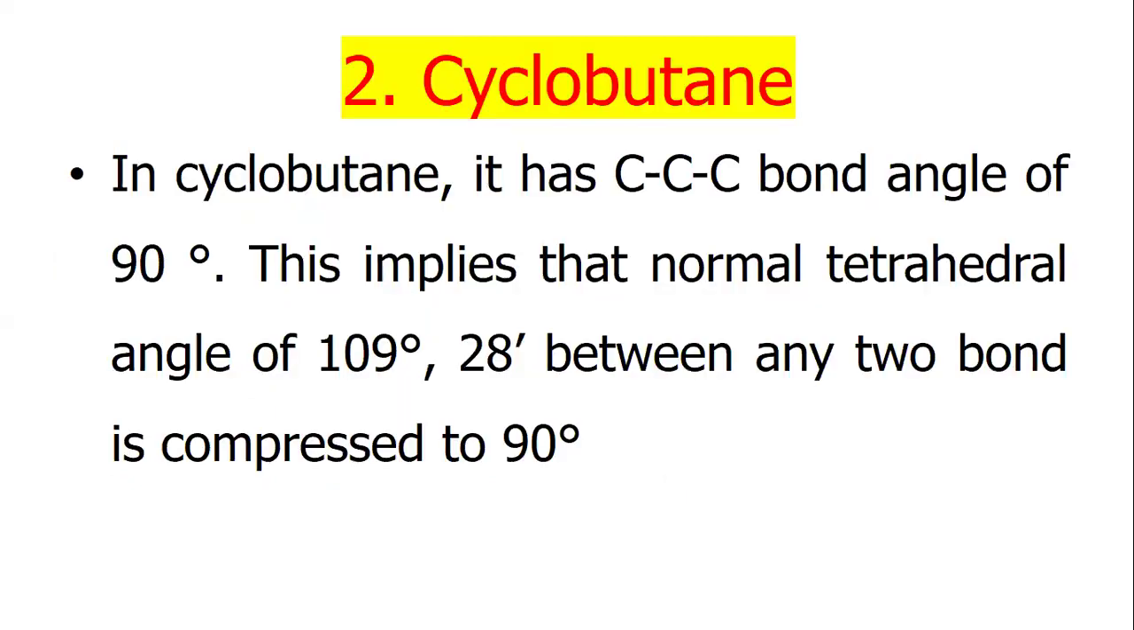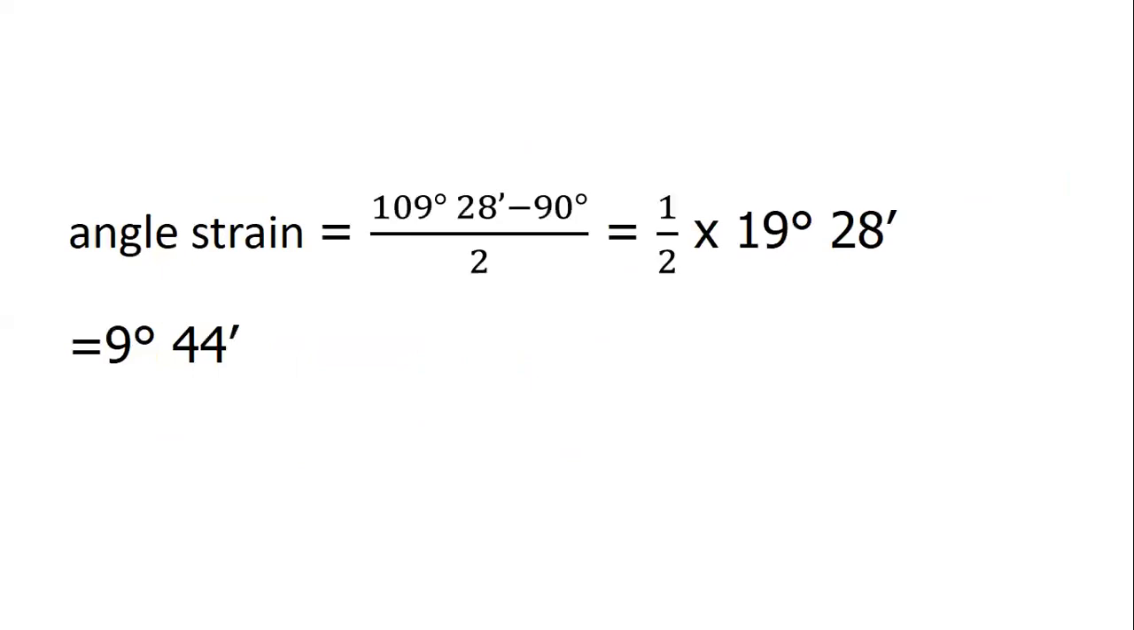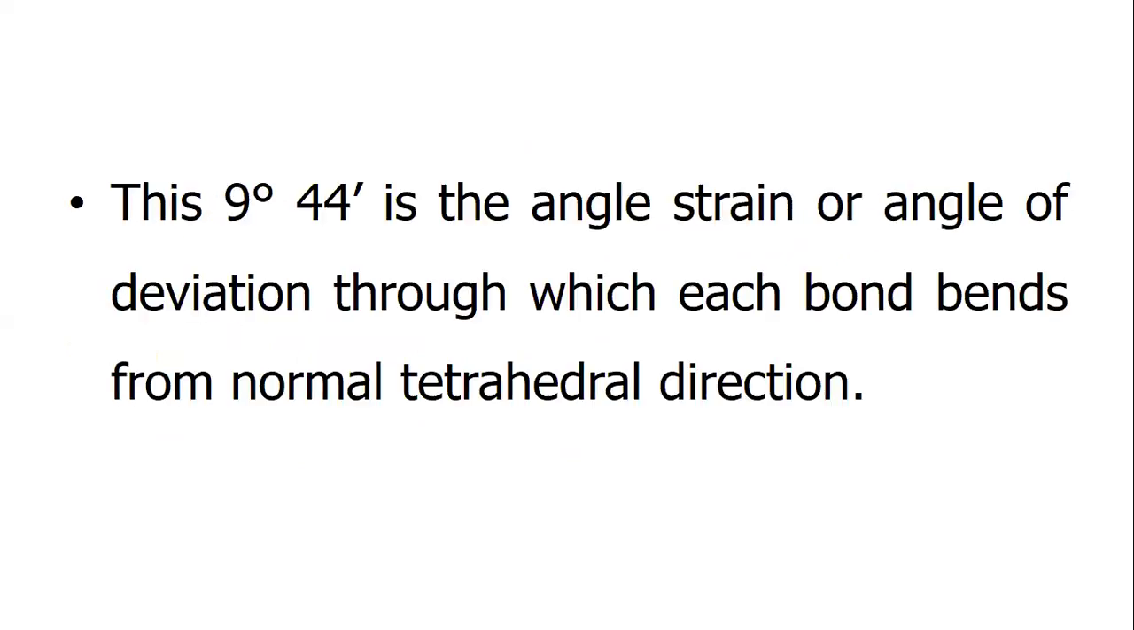In cyclobutane, it has a carbon-carbon bond angle of 90 degrees. This implies that the normal tetrahedral angle of 109 degrees 28 minutes between any two bonds is compressed to 90 degrees, and the angle strain is 9 degrees 44 minutes. This 9 degrees 44 minutes is the angle strain or angle of deviation through which each bond bends from the normal tetrahedral direction.